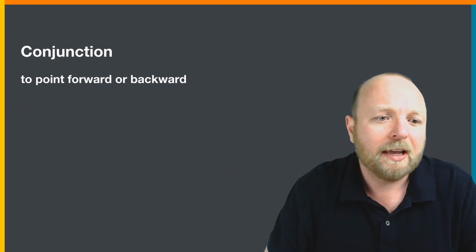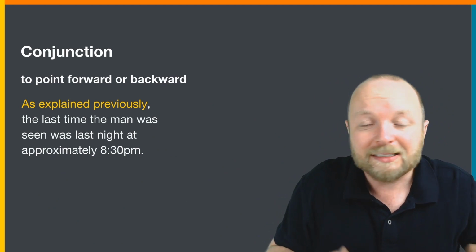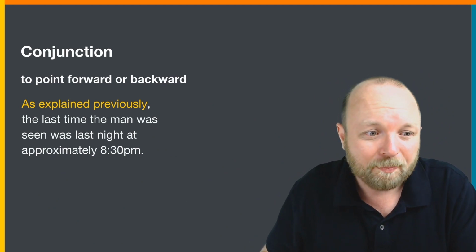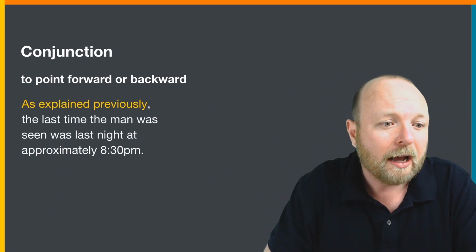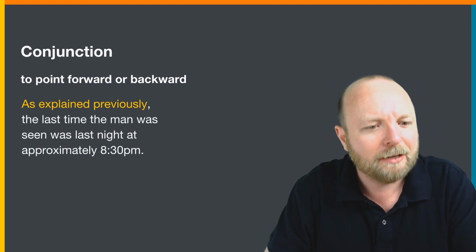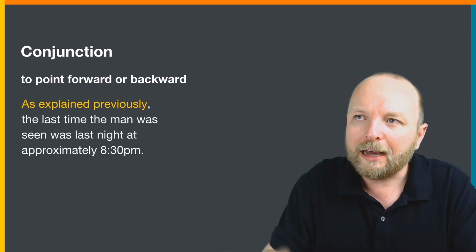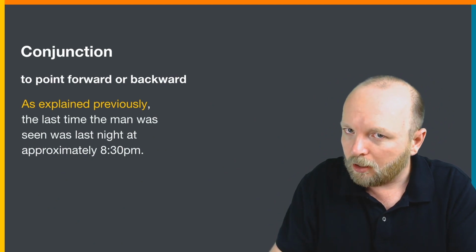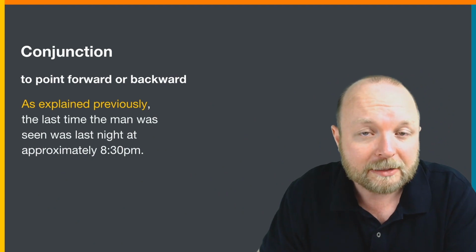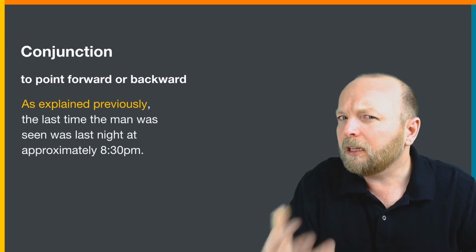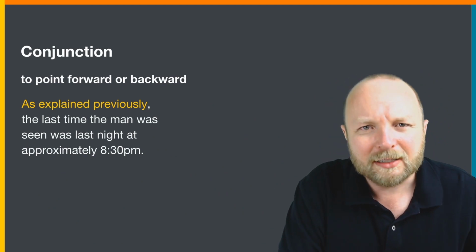Some more examples. As I explained previously, and sometimes we just say, as explained previously. The last time the man was seen was last night at approximately 8:30 p.m. So maybe the police are talking to the media and they already said this.